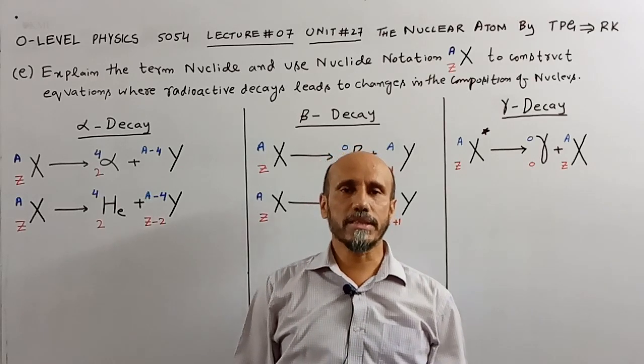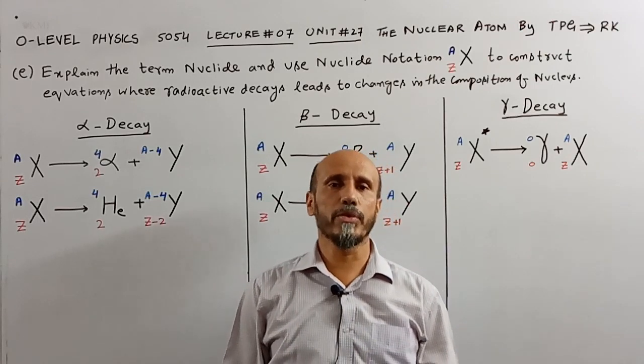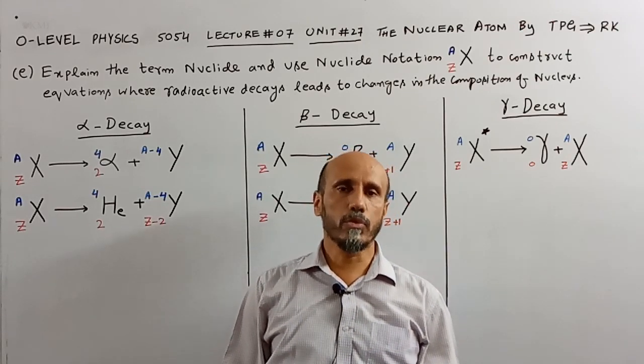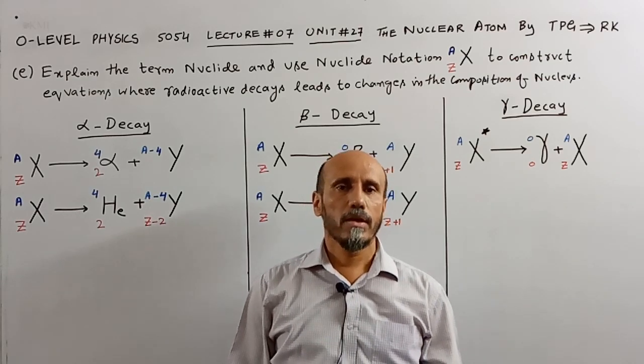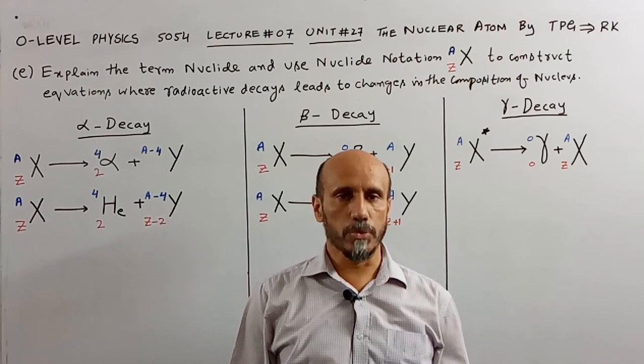Today we will discuss another learning outcome of unit number 27, the nuclear atom of O-level physics 5054, under the channel of the Physics Gurus.